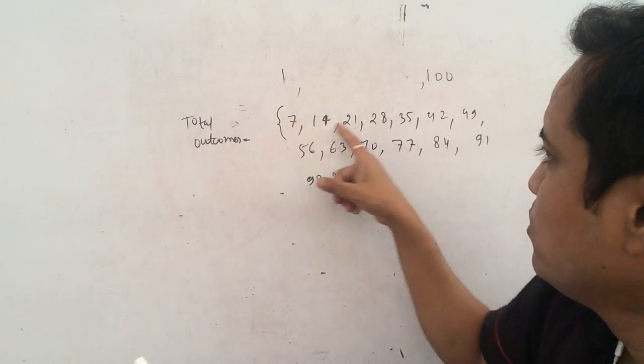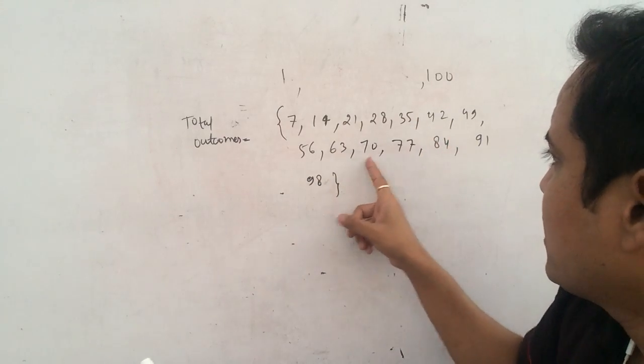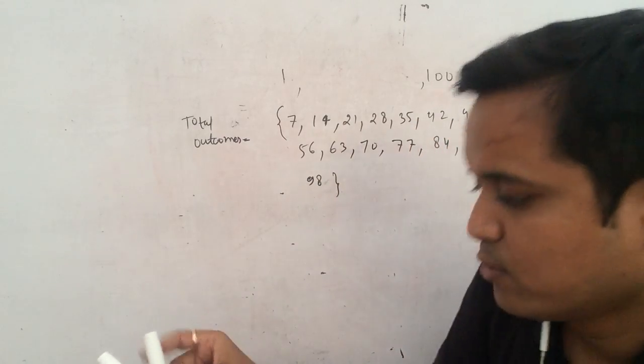So counting 1, 2, 3, 4, 5, 6, 7, 8, 9, 10, 11, 12, 13, 14, there are 14 numbers.